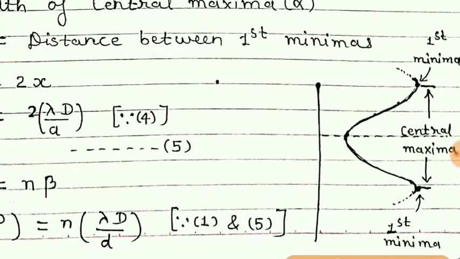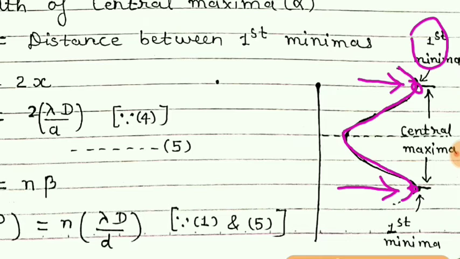If this is a maxima due to single slit, then its width can be obtained between these 2 points, and these 2 points are nothing but the first minima on either side.